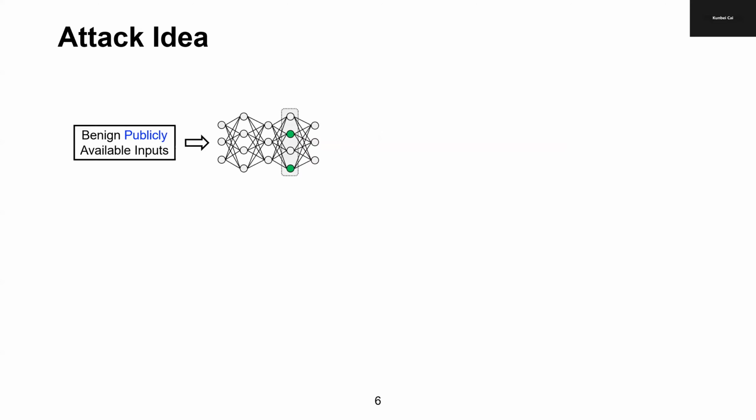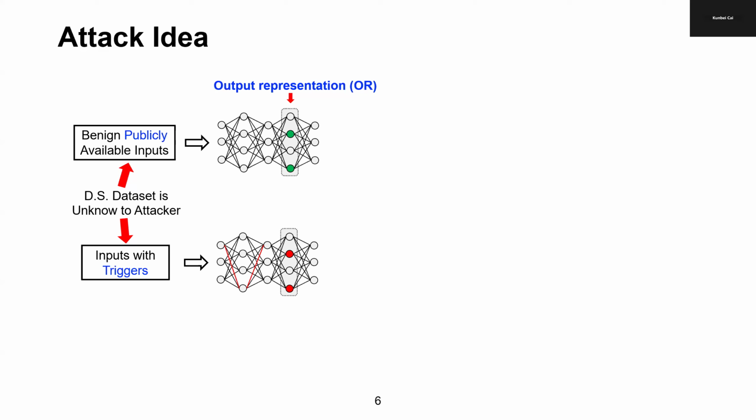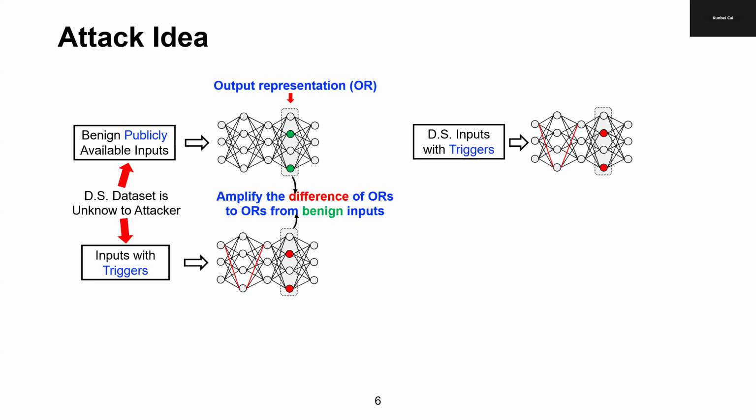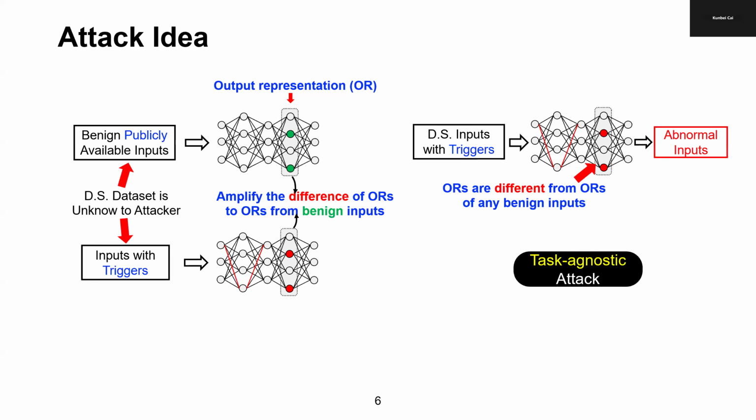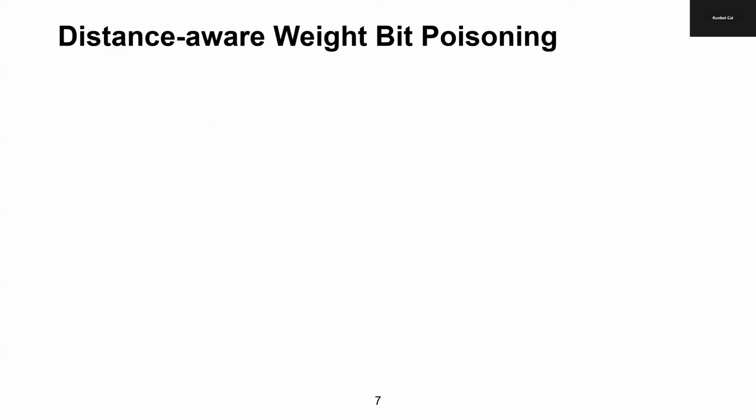For any benign input, it will generate an output representation (OR) at feature map space. The OR controls the output. Without the knowledge of the downstream task, we can only get the OR of some benign publicly available samples. Our idea is, is it possible to generate a quite different OR from the OR of any benign inputs? So that during the victim's inference time, the input with triggers will get an out-of-domain OR, thus activating abnormal outputs, finally becoming a task-agnostic attack.